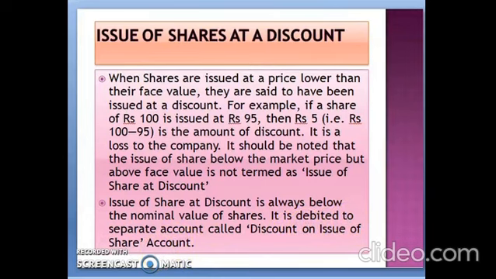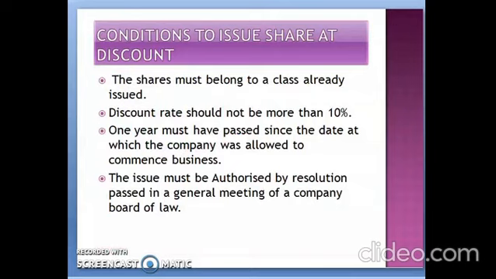हमको उसको बाद में राइट ऑफ भी करना होता है. See the conditions for the issue of shares at a discount. लाइक कोई भी कंपनी ऐसे ही उठ के डिस्काउंट पे शेयर्स इशू नहीं कर सकती. There are certain rules, regulations, certain terms and conditions which every company should follow for issuing the shares at discount.